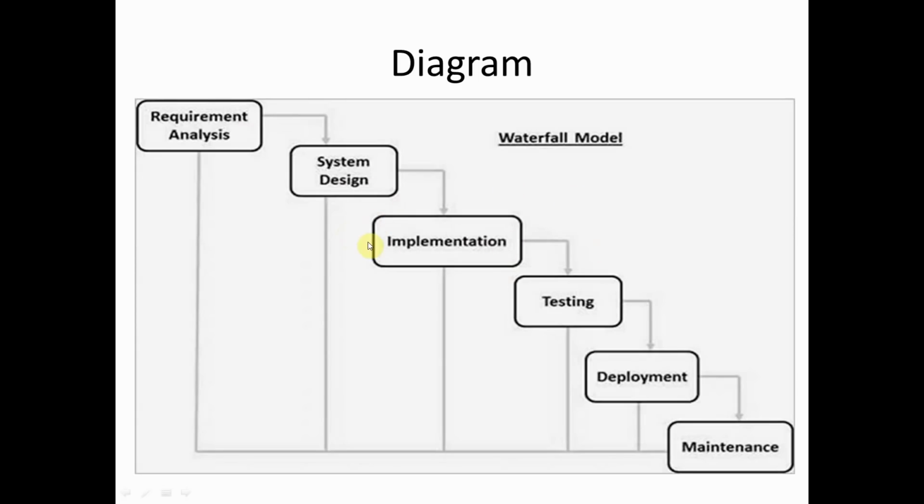After coding, when coding is done and the project is created, it is sent for testing. So the tester just tests the software, whether it is created right or not. There are multiple types of testing: unit testing, beta testing, all those. If it is right, then it is deployed in the environment that the company requires. After deployment, if there is any problem, any bug, or any kind of issue in the software, then we maintain the software. Maintenance is something that you have to do for a software, it is obvious.